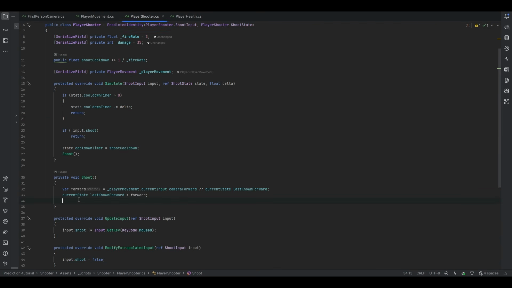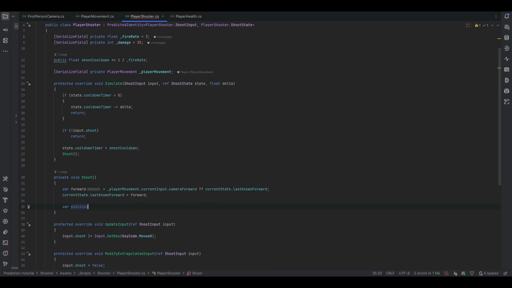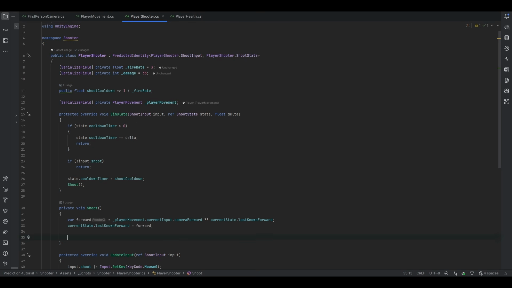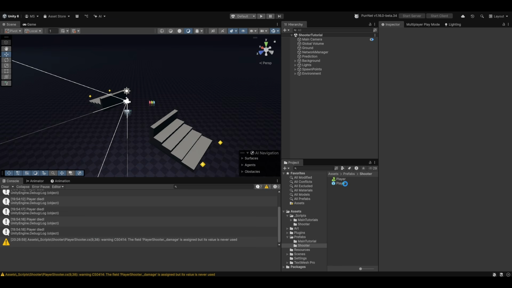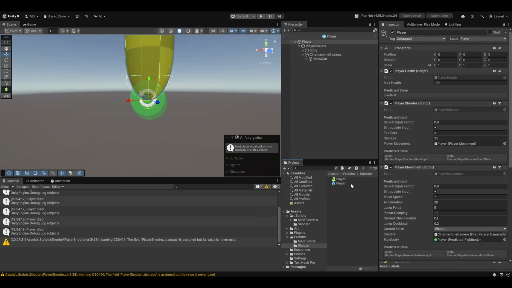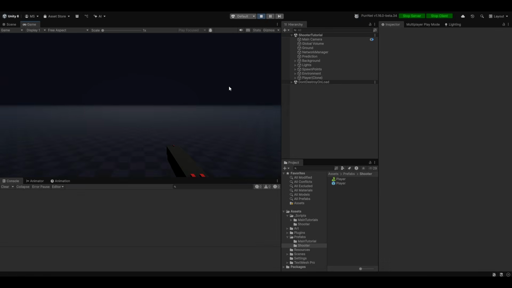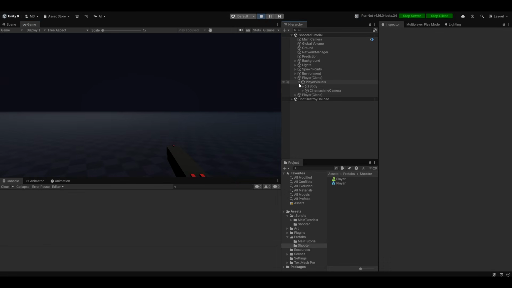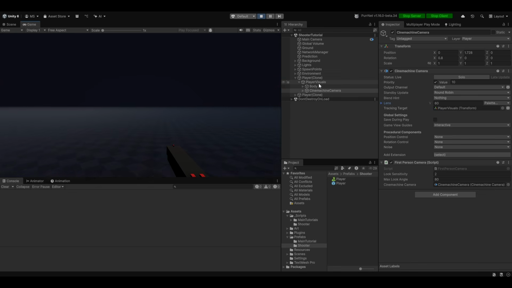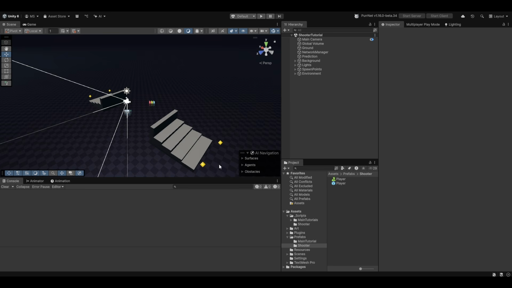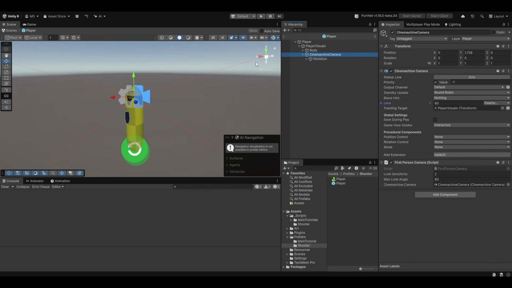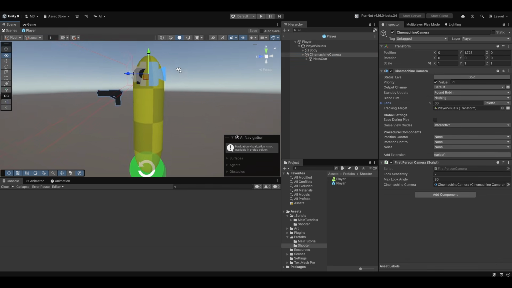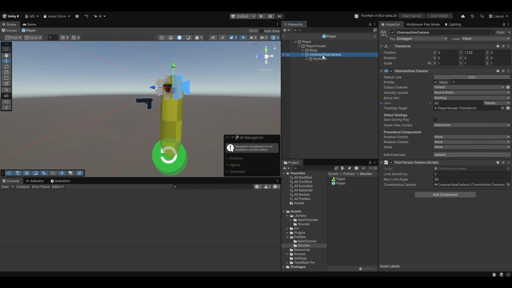And for the position for shooting, now we have the forward direction that we can use. We also need an actual position. And the way that we get that is, well, we have to think about where exactly is the camera on the player and shoot from that position. So if we just go into runtime here, you can see that we have the camera here, but the thing is the camera's under our player visuals, which means we probably shouldn't be trusting those. So instead, what we can do is we can do it a little bit differently. We can likely just very quickly calculate by just referencing the camera.